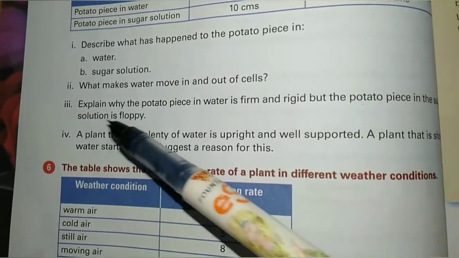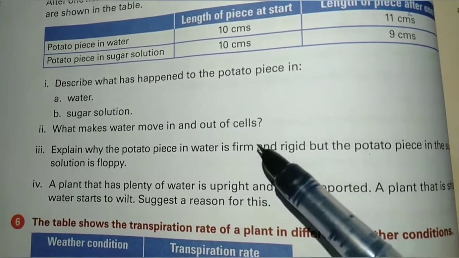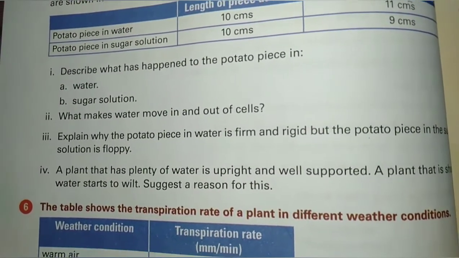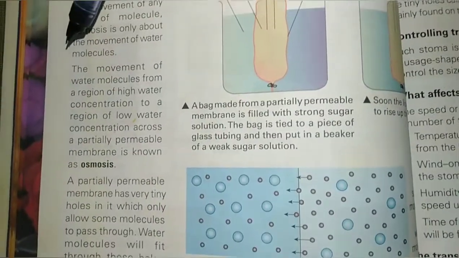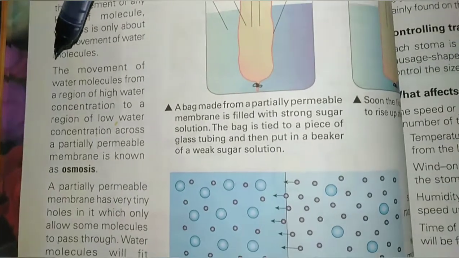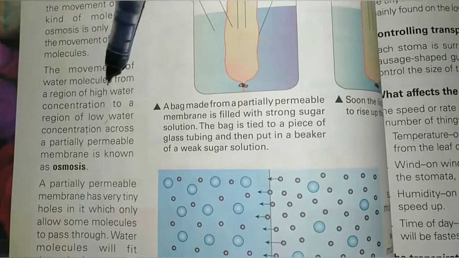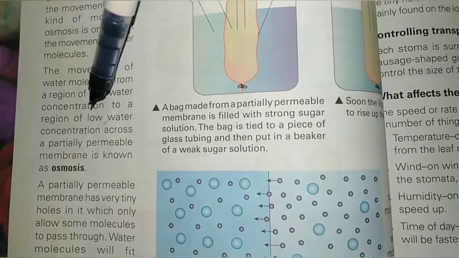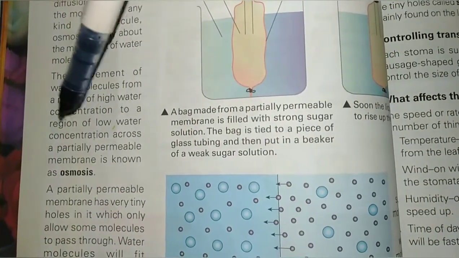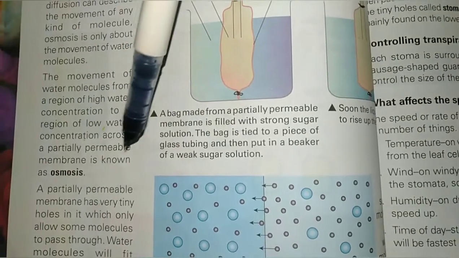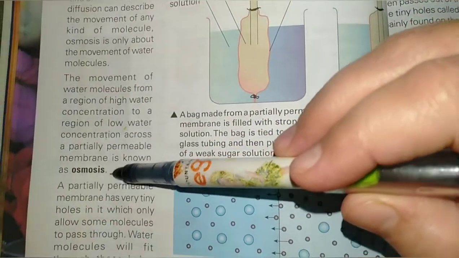Part 2. What makes water move in and out of the cells? Its answer is osmosis. You have marked the answer on page number 22 from this line. The movement of water molecules from a region of higher water concentration to a region of low water concentration across a partially permeable membrane is known as osmosis. Up to this.